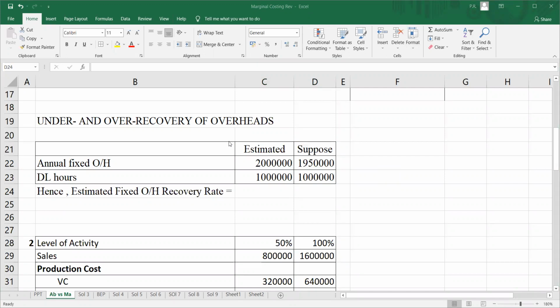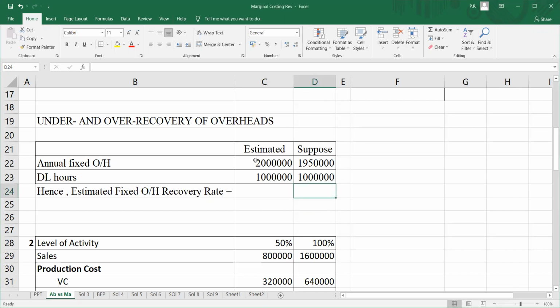It will be most unlikely that the overhead cost allocated to products manufactured during the period will be the same as the actual overheads incurred. Now, what do I mean to say over here? Let's understand what I'm saying.